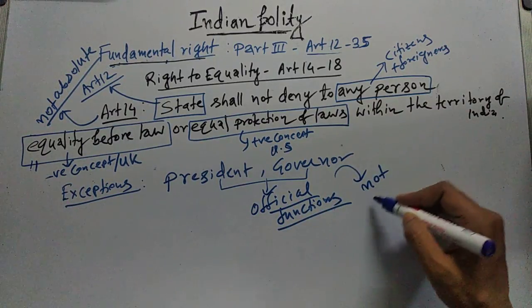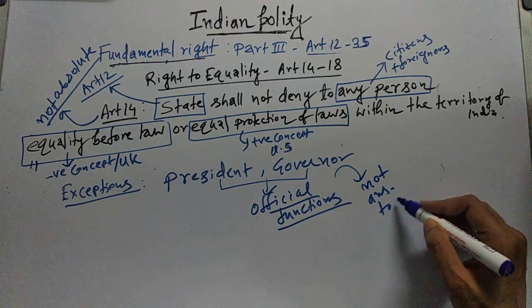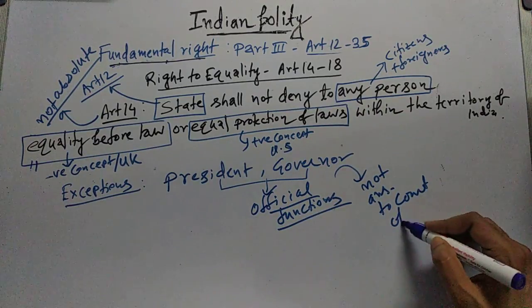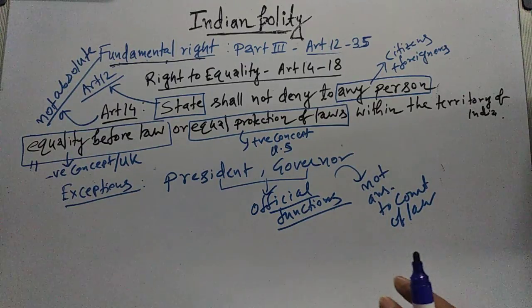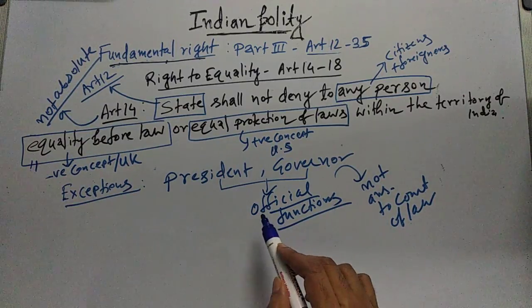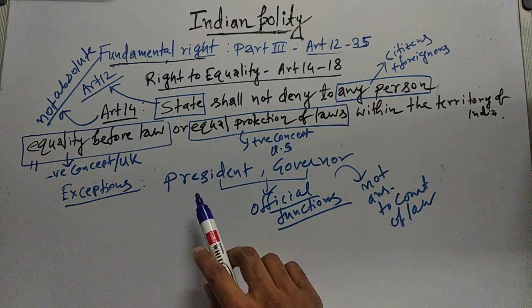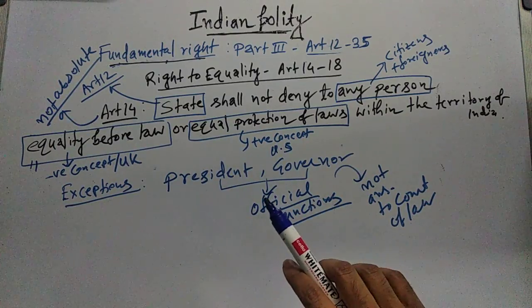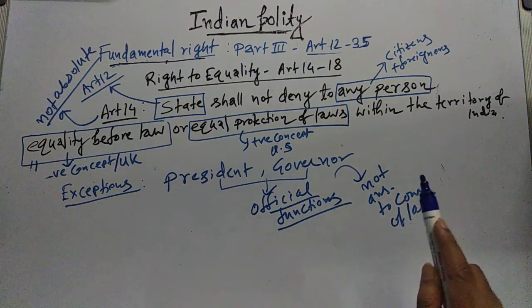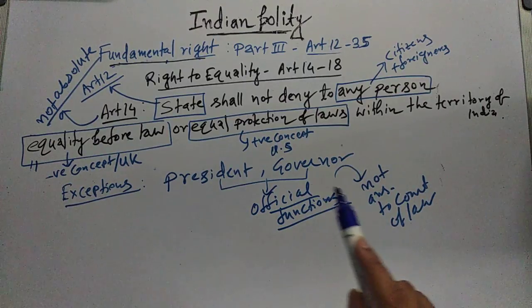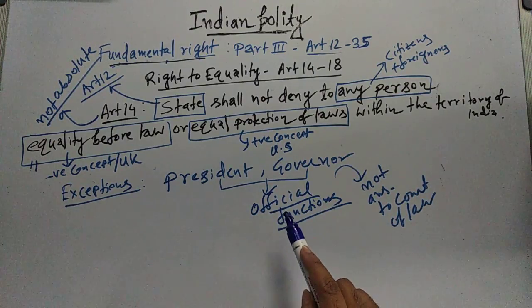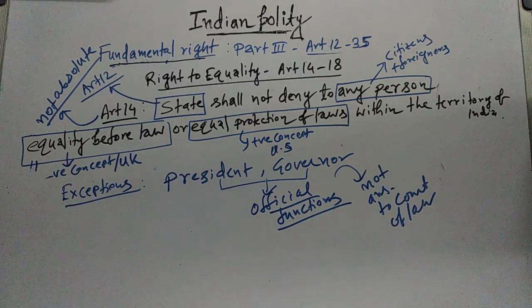So, not answerable to a court of law with regard to the discharge of their official functions. That means the president and governor are not answerable to the court of law for their official discharge of functions. So this is one exception to equality before law.